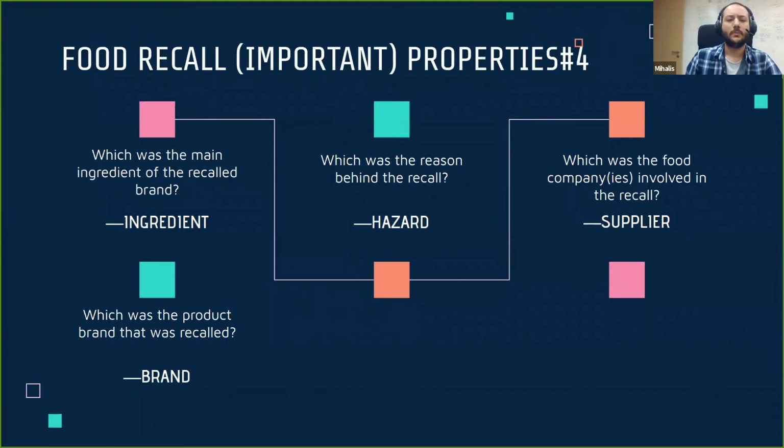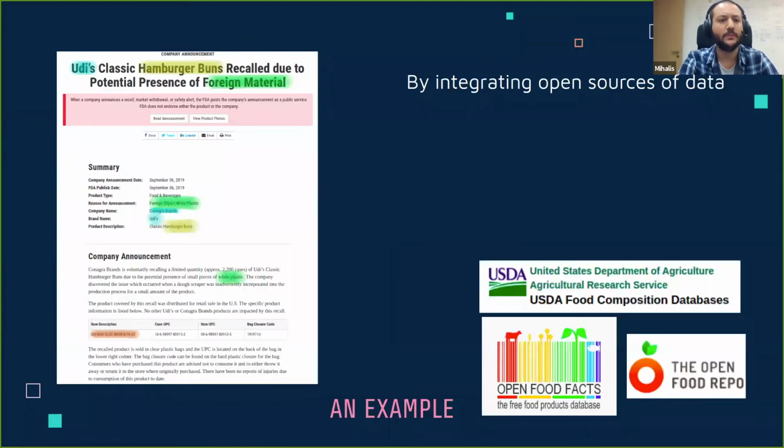Okay, we know about the company, but what was the specific product brand? For what should the end consumers look out? Again, similar to what we did before, you can see it here highlighted in orange. We're able to identify the product brand, and how are we able to do this?